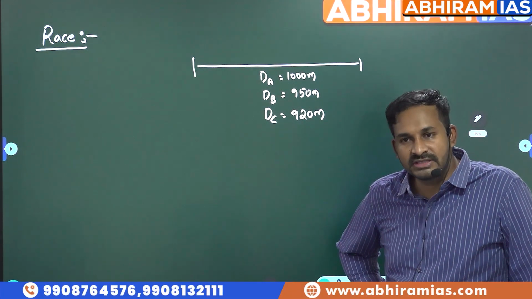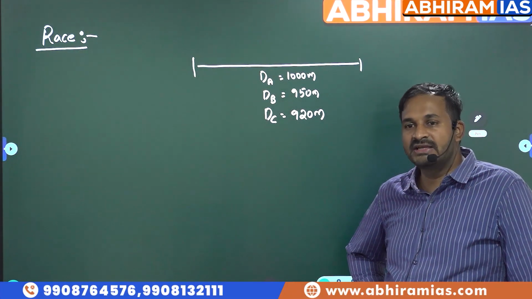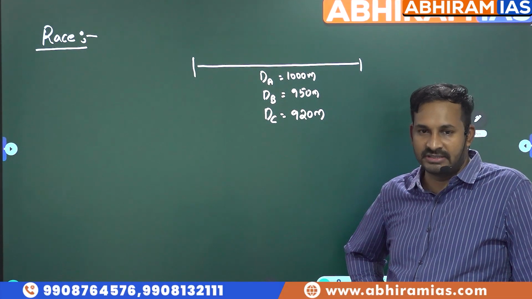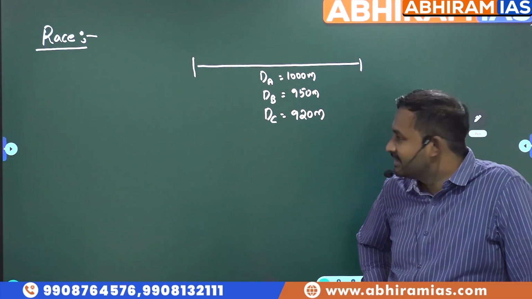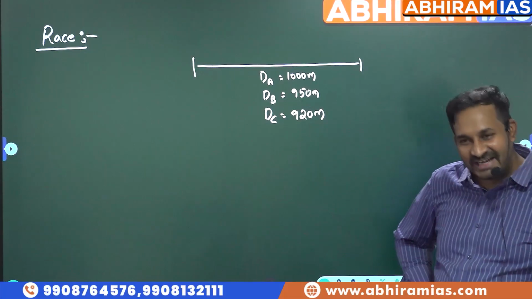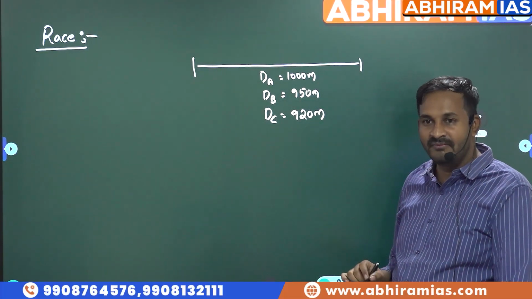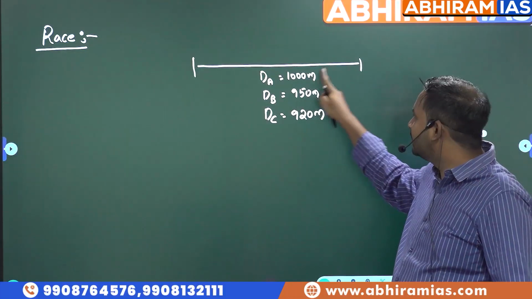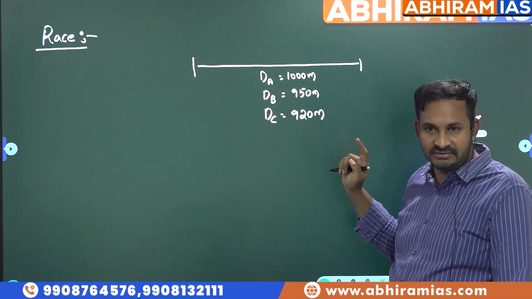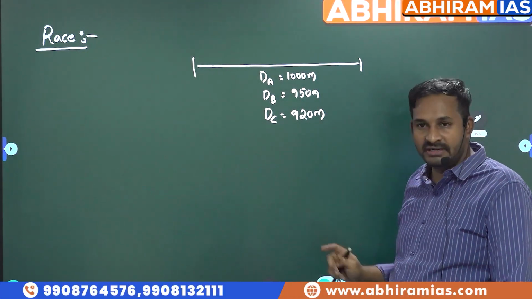Now what is our question then? What is the start given by B to C in the same race? What is the answer? 30 na? ఇక్కడనే మిస్టేక్ చేస్తారండి స్టూడెంట్స్ అంతా. ఎస్, 30 ఈజ్ కరెక్ట్. రైట్. దీని మీనింగ్ ఏంటంటే A 1000 meters వెళ్తే B 950 meters వెళ్తాడని, C 920 meters వెళ్తాడని.